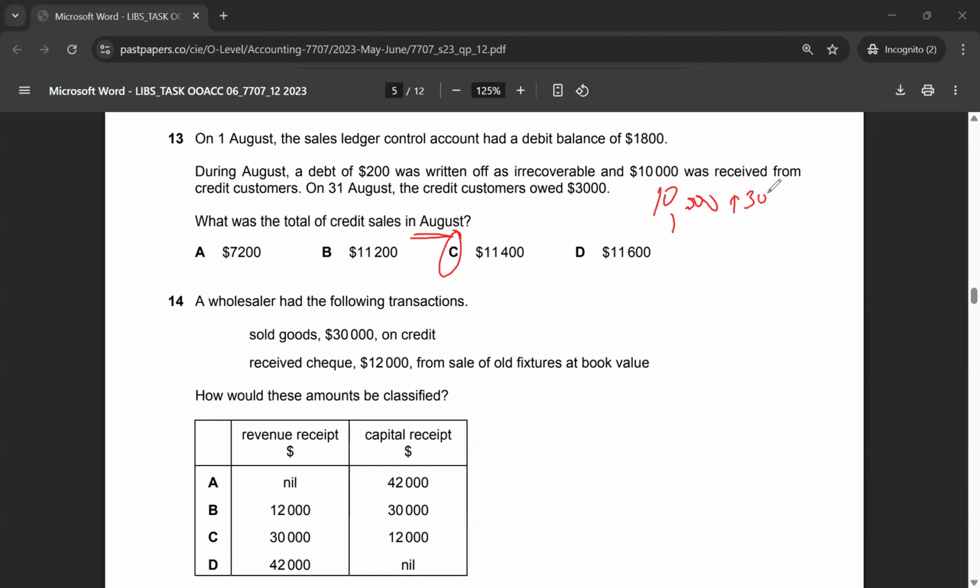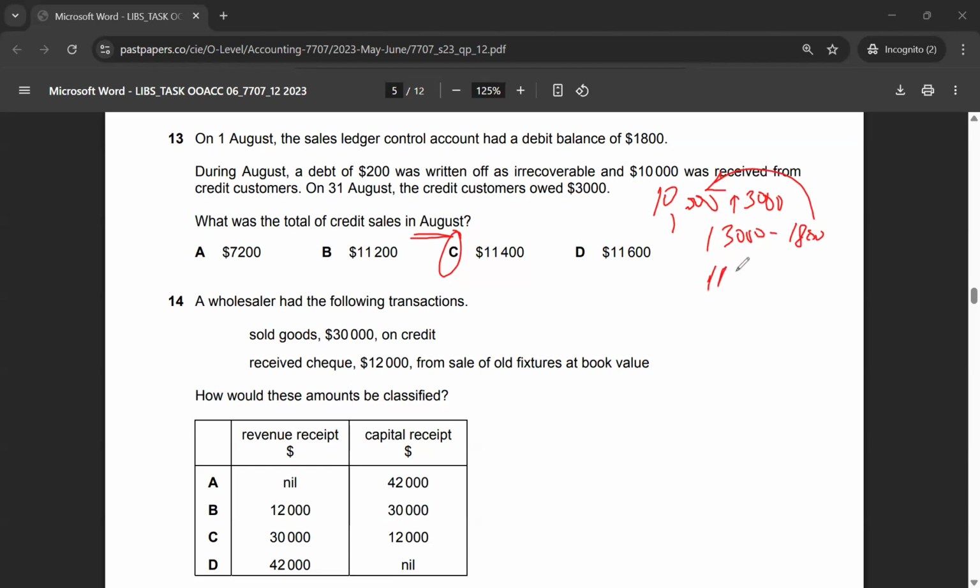Then 3,000 is owed, so that's 13,000, minus 1,800, which was the prior opening balance, prior credit sales. So the 1,800 must have been received within this $10,000, assuming that it has been received. We can't tell, but that has been received.